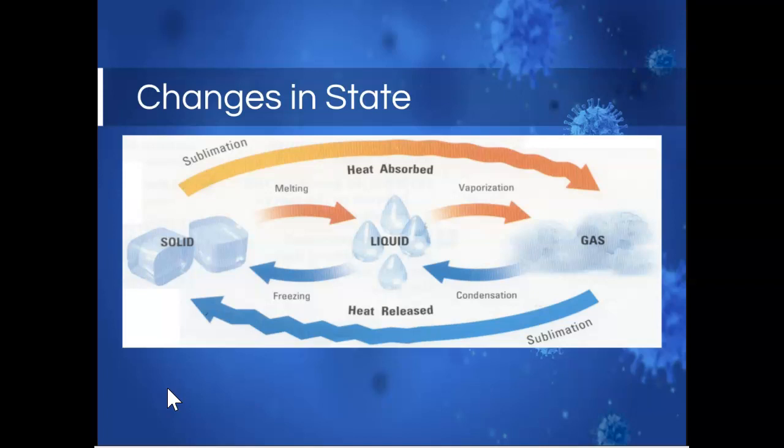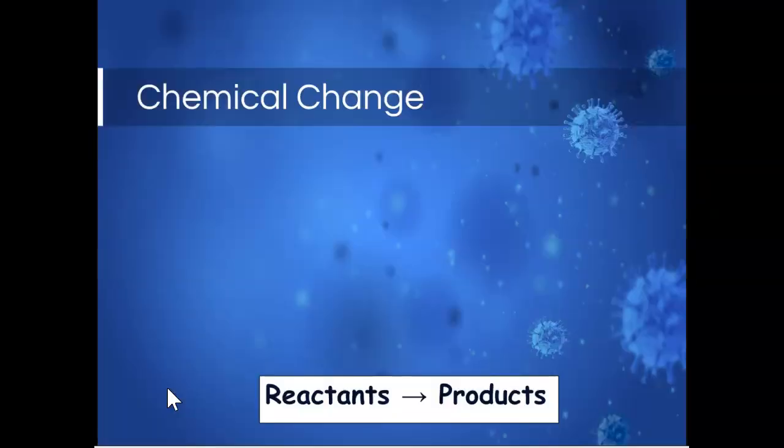The solid to the gas is a little less common, but carbon dioxide, for example, taking dry ice and allowing it to evaporate, so turn into a gas, that's sublimation. All right, so when you see dry ice and it's used in something like a smoke machine, for example, that's solid carbon dioxide turning into gas carbon dioxide. That's sublimation. All right, so the next type of change is a chemical change, and this is a result of a chemical reaction.